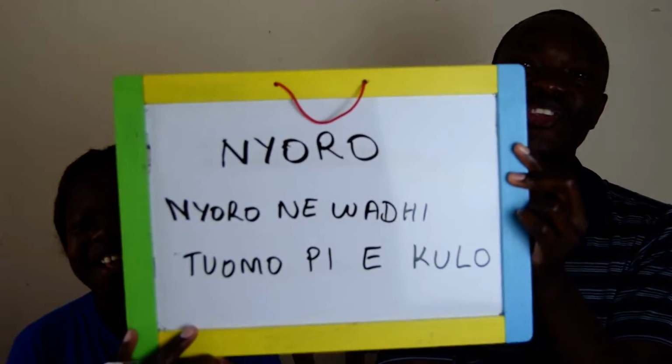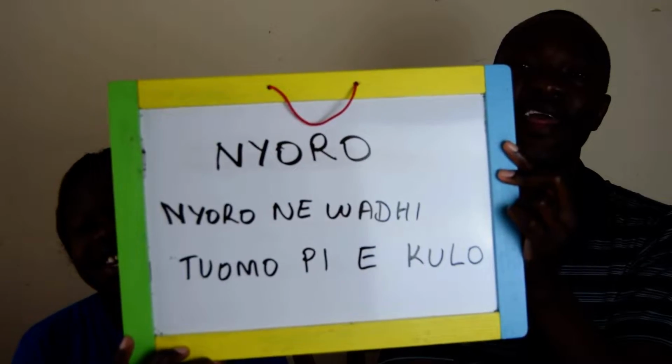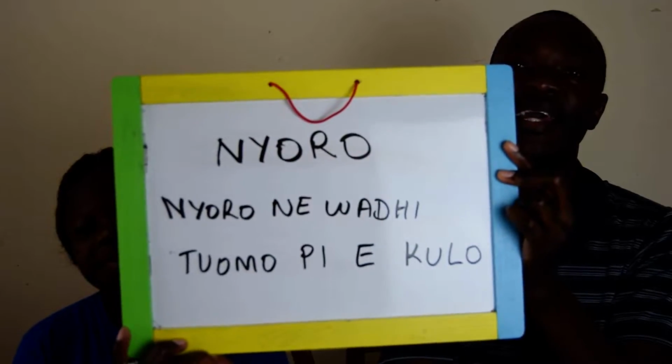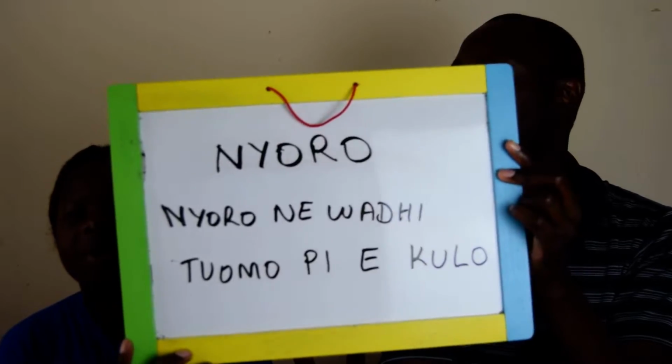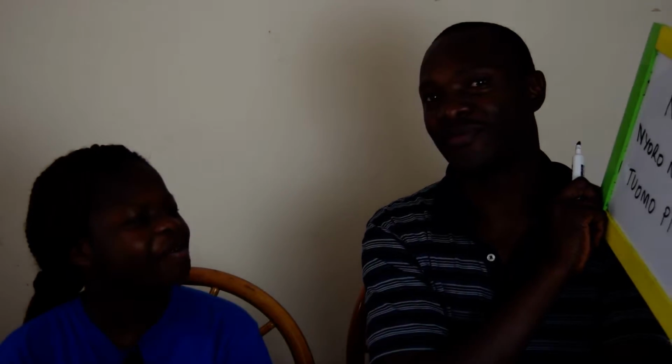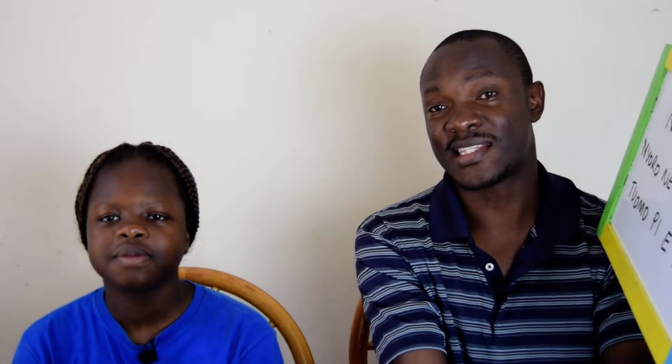You'd say nyoro ne wadhi tuomo pi e kulo. So that's how you use nyoro. That's yesterday.